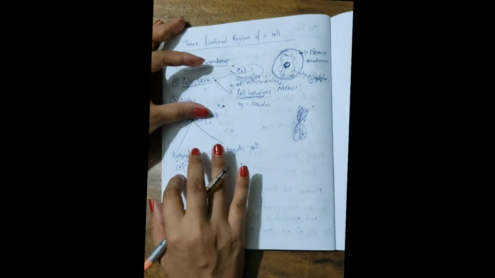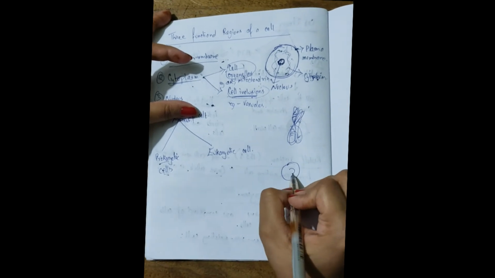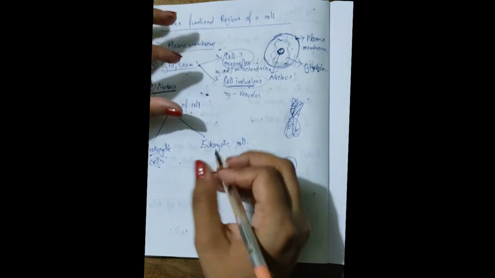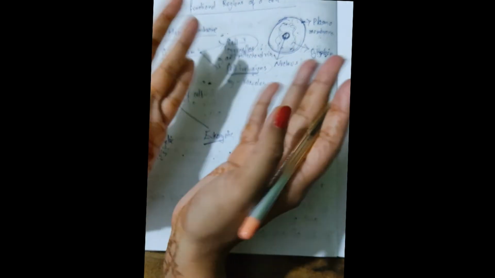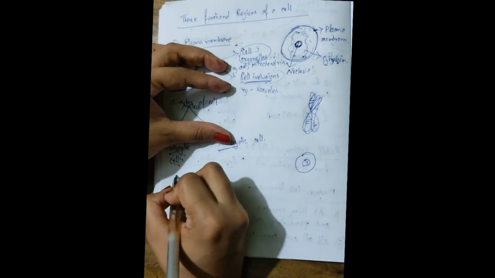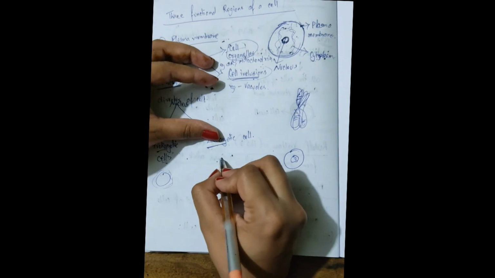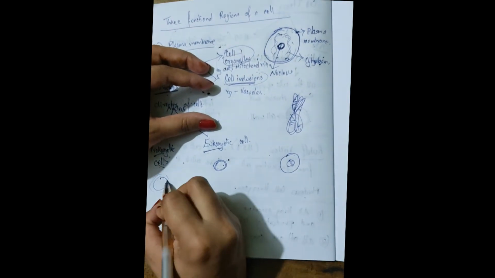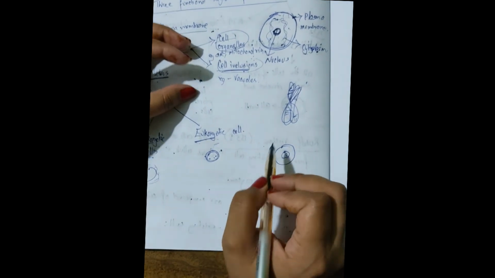Prokaryotic cells are those cells which do not have a defined nuclear membrane. So the nucleus does not have a defined membrane, whereas eukaryotic cells are those which have a properly defined nucleus with a proper nuclear membrane. That is the main difference between prokaryotic and eukaryotic cells.